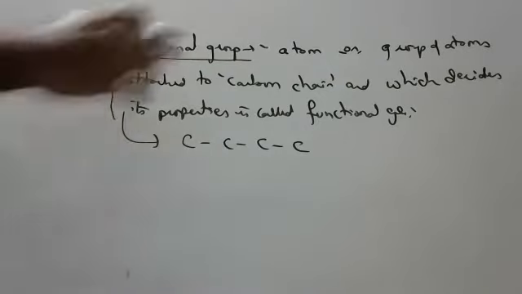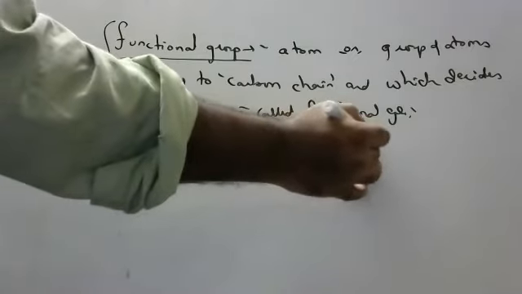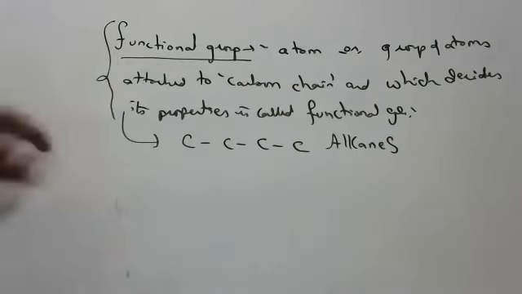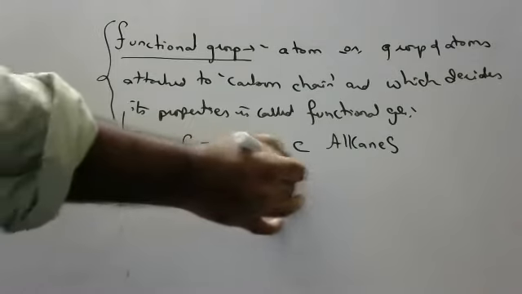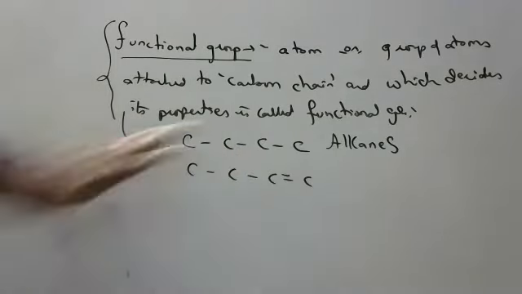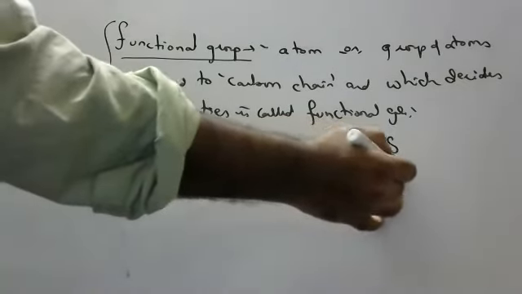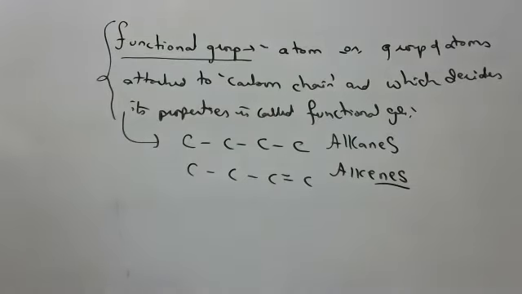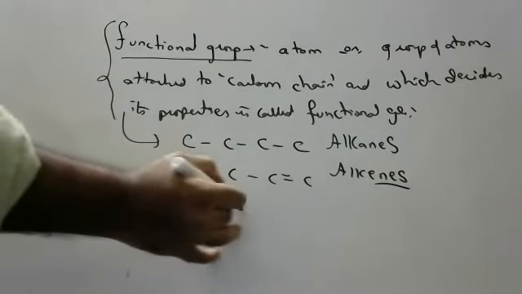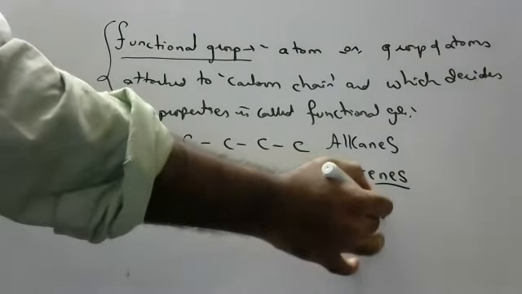Normally, in organic chemistry, if you write all single bonds, they are called famously as alkanes. All single bonds means alkanes. If at least one double bond is there, for example, I'm writing 4 carbons, one double bond is there, it is called alkene. At least one double bond is there, alkenes. Okay. If at least one triple bond is there, they are called alkynes.